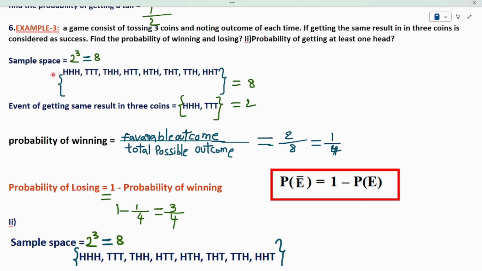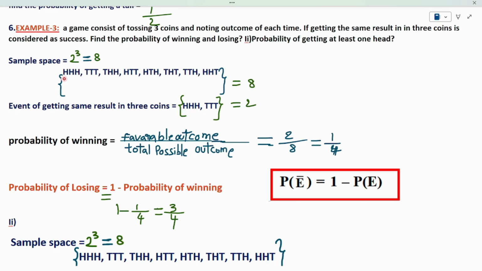What is the sample space here? In the previous slide, I explained the formula for the sample space when we tossed a coin. Here in this experiment, we are tossing 3 coins. So my sample space will become 2 cube, 2 power 3. Why? Because I am tossing 3 coins. So 2 power 3 is equal to 8. So my sample space will become 8, which means when I toss 3 coins, I will get 8 outcomes, or 8 possibilities.